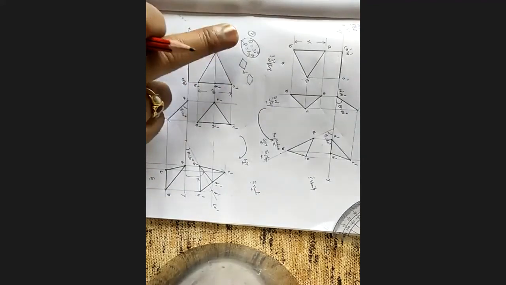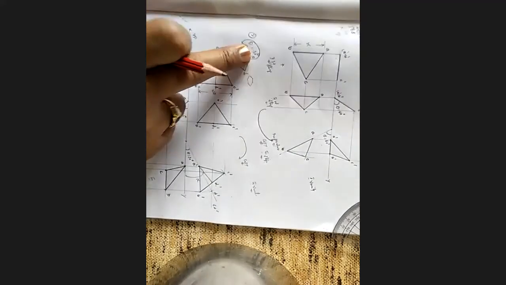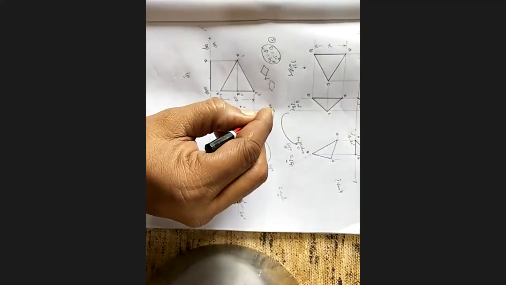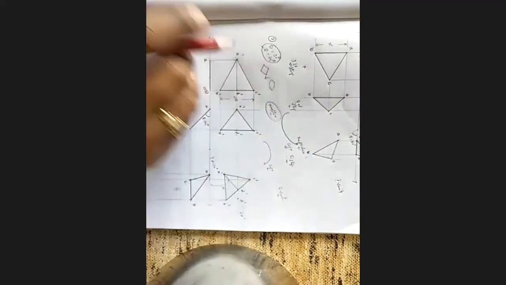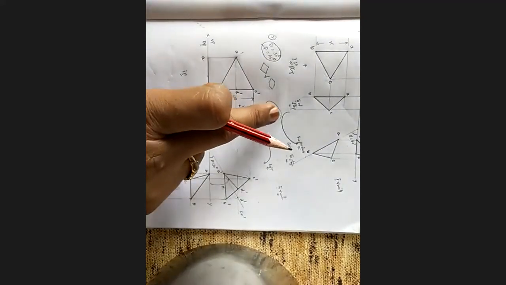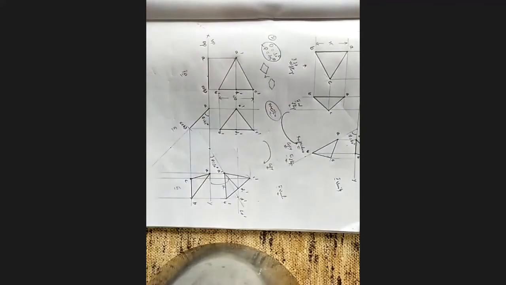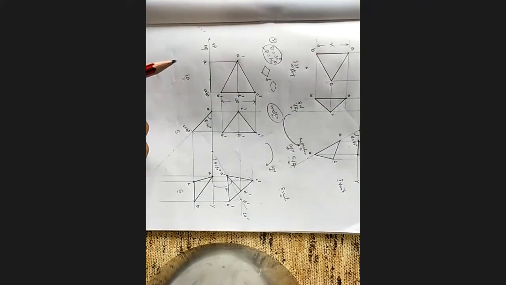If angles are given in a continuous statement, that problem, here I used the word median. You observed, I used the word median. If he won't use the word median, then also it is a median problem.